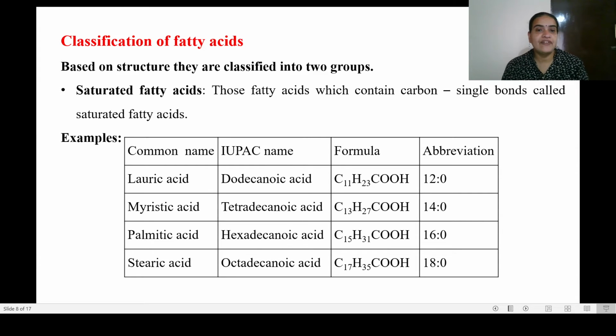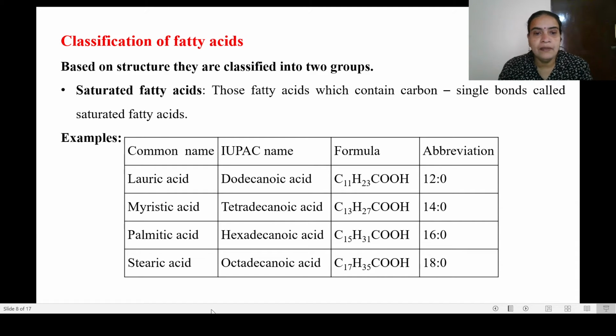How can we classify fatty acids? Based on saturation. If the fatty acid contains only single bonds, we call it a saturated fatty acid. If it contains a double bond in its structure, we call it an unsaturated fatty acid. So based on structure, fatty acids are divided into saturated and unsaturated fatty acids. Saturated fatty acids, as the term indicates, contain only carbon-carbon single bonds.